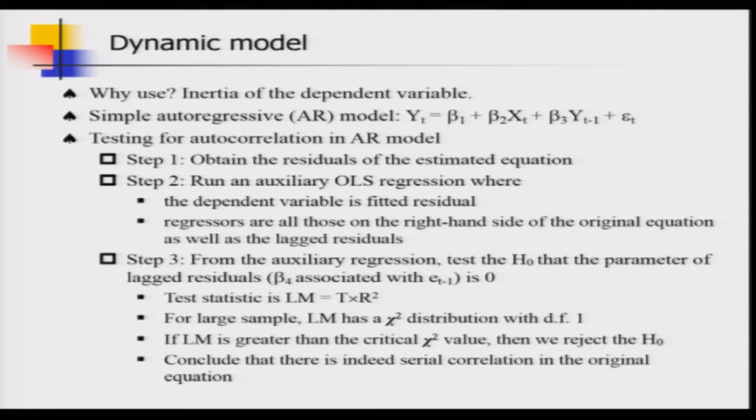Now, we are going to move on to a new topic or area in time series econometrics, and this is very important because this area was introduced by one person who won a Nobel Prize for this tremendous contribution in time series econometrics. Yes, I am talking about Clive Granger, and he introduced this concept called Granger causality in time series econometrics, and that is what we are going to study next.